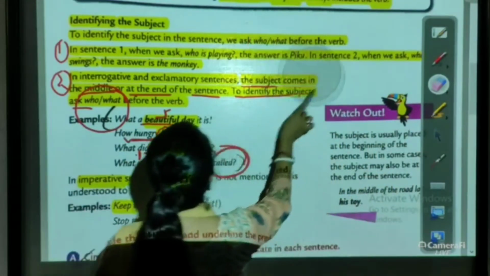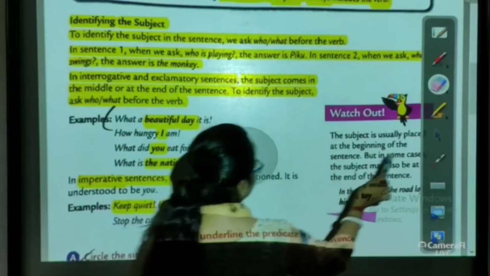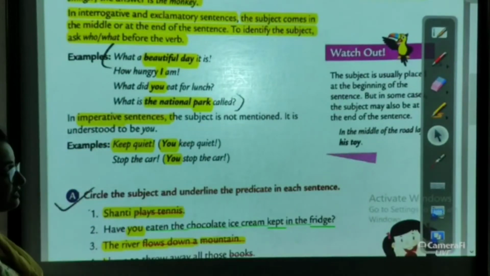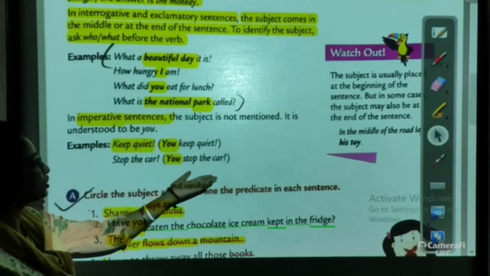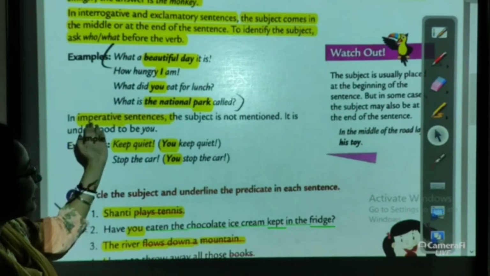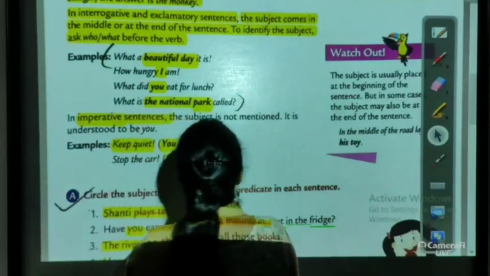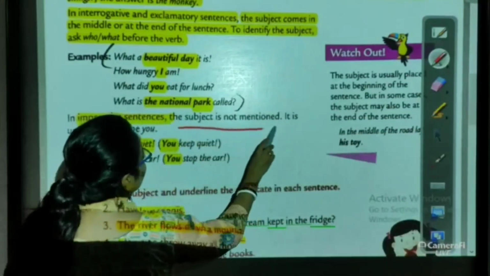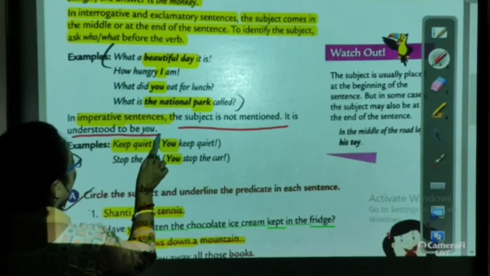Now let us move to the next thing. In imperative sentences, the subject is not mentioned, it is understood to be you. In imperative sentences, we give some kind of order or we request someone. So in imperative sentences, the subject is not mentioned, it is understood to be you.